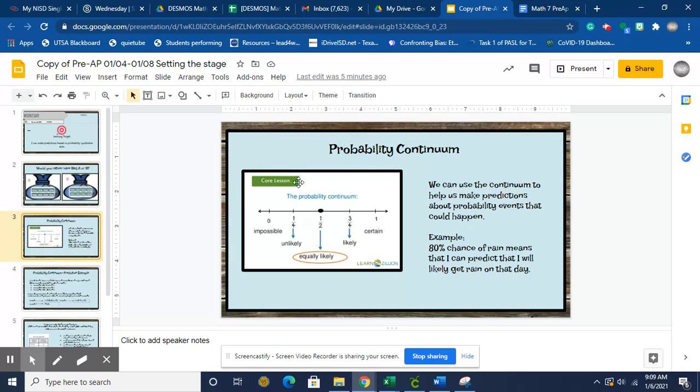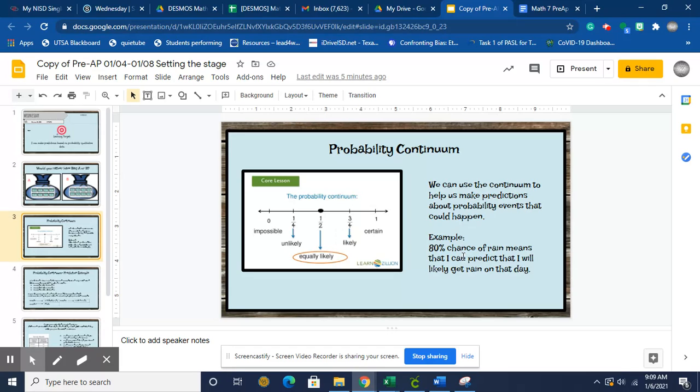Remember, 0% or 0 out of 8, or 0, means that it's impossible to happen. It's not going to happen. Whereas the opposite end would be 100%, 1, or 8 out of 8. We know it's certain it's going to happen. In between on that continuum, if it's equally likely, half, 50%, 4 out of 8, we're equally likely to happen as not. If it's less than half but greater than 0, we say it's unlikely. If it's greater than half but less than certain, we say it's likely.